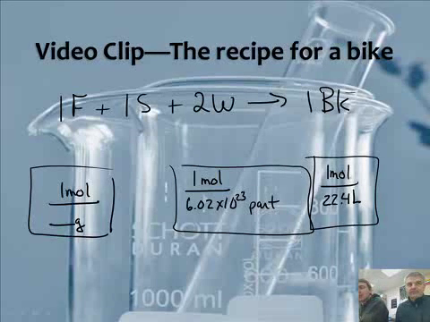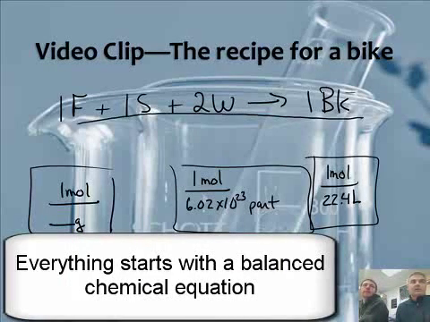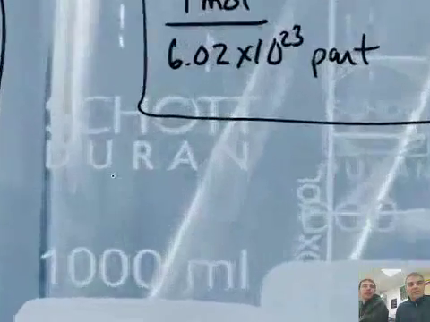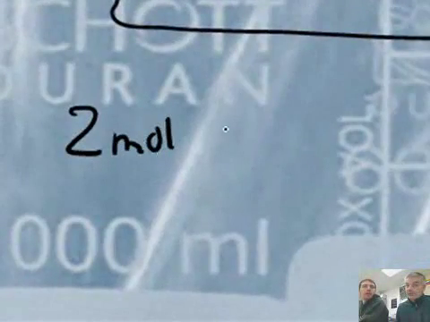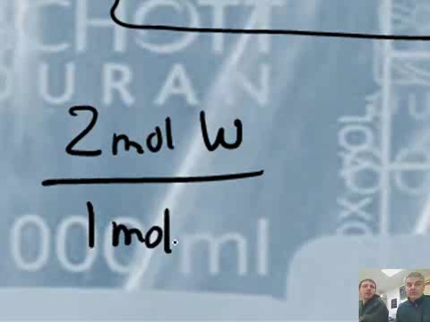Guys, this one's really easy because it all comes from the balanced chemical equation. However, in order to do it, you have to have a balanced chemical equation. So, guys, this is what we have. We have a balanced chemical equation here, our balanced bicycle equation. And so we can say 2 moles of wheels is equal to 1 mole of bike.